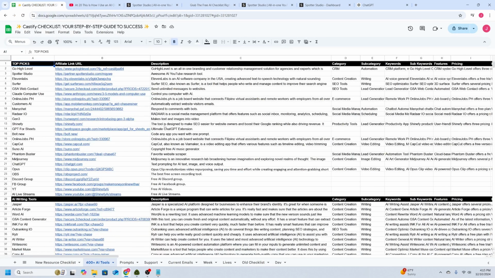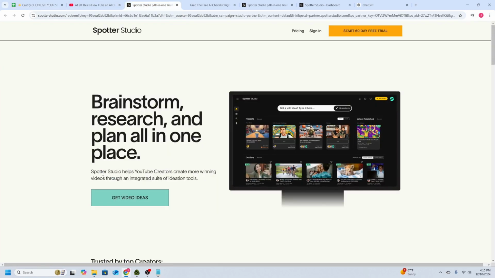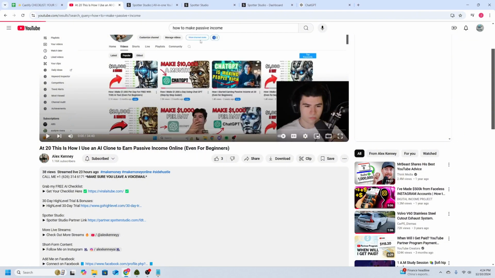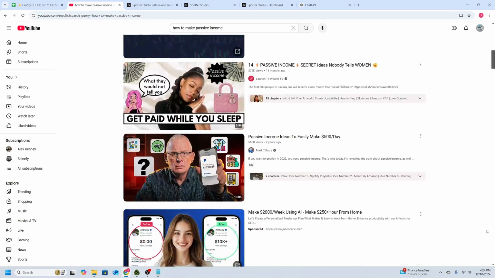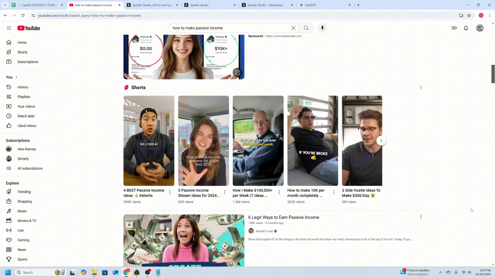So today, what we're actually going to be focusing on are the 400-plus AI tools inside of this checklist. And one of the tools that we're going to be highlighting today, and you saw it earlier, is Spotter Studio. It's a YouTube research tool that's essentially going to help you get started with everything. What I mean by that is instead of you having to go onto YouTube and type in how to make passive income and do all of the different research to see what videos are trending and what videos you want to emulate and replicate, it's all actually going to be in one spot.